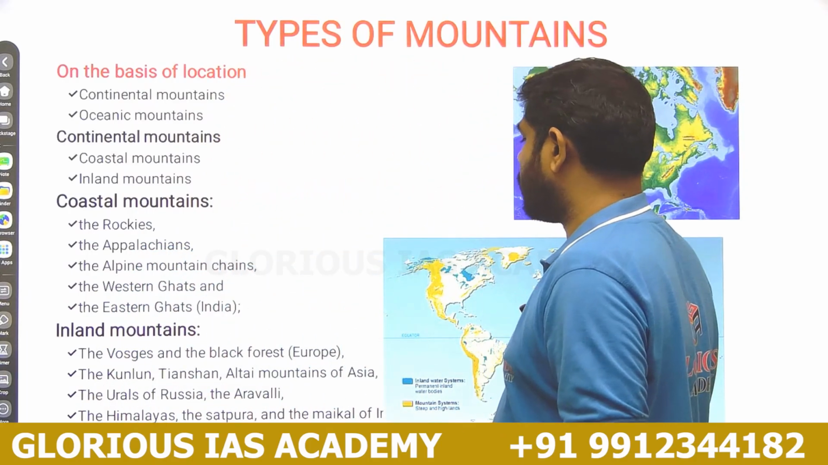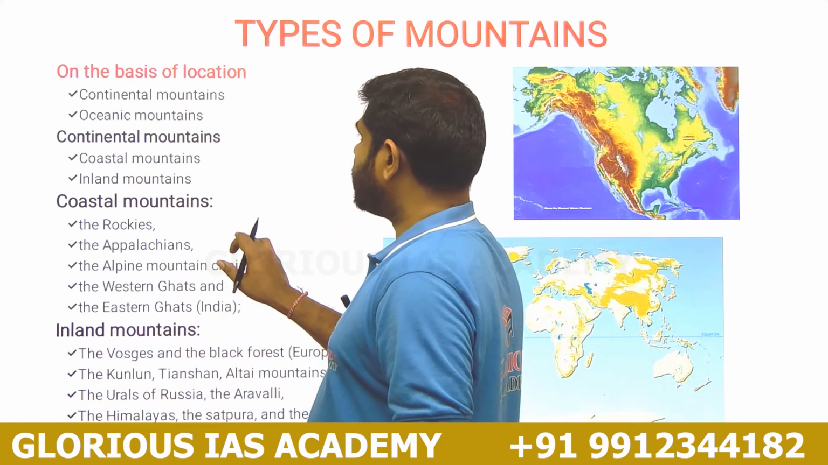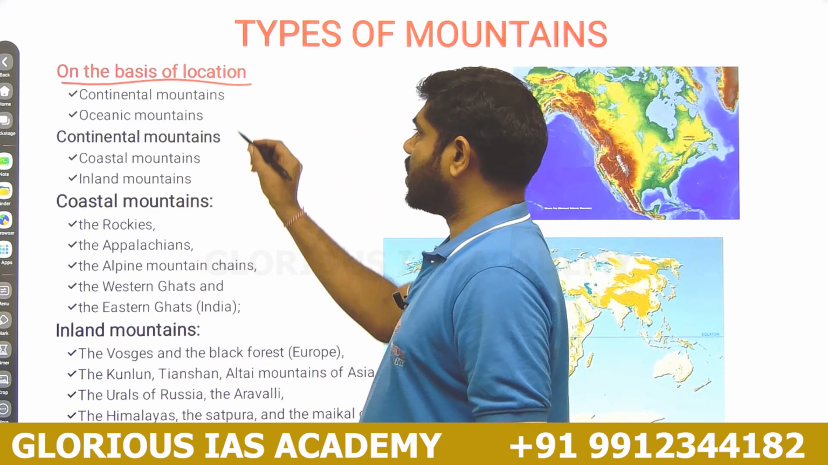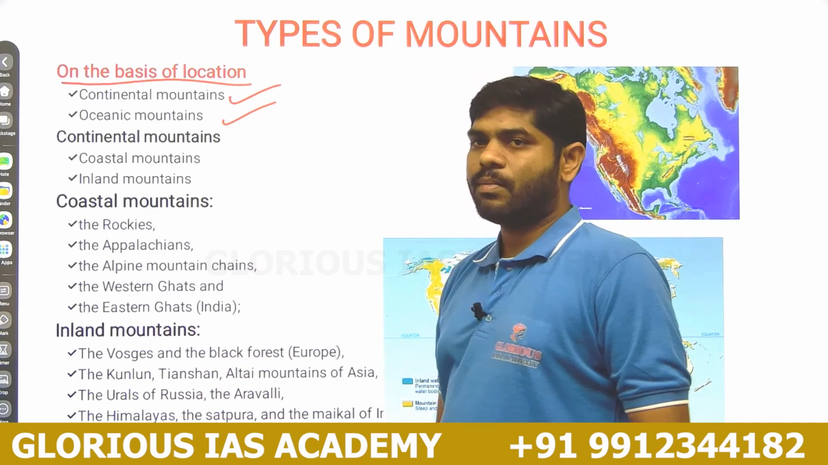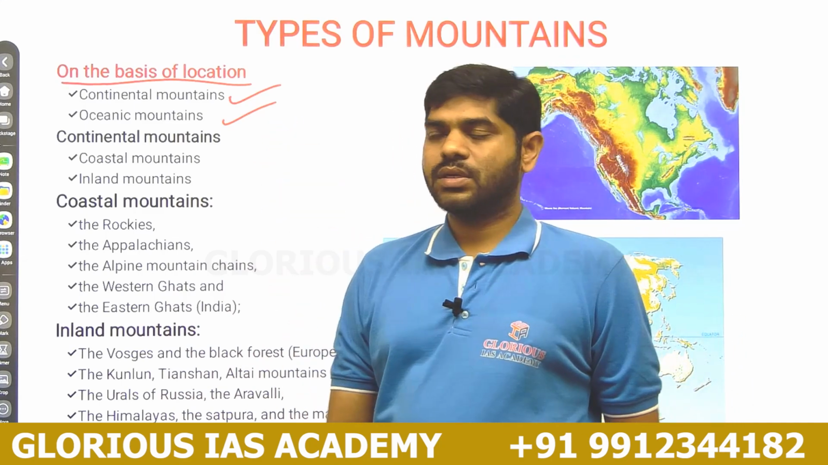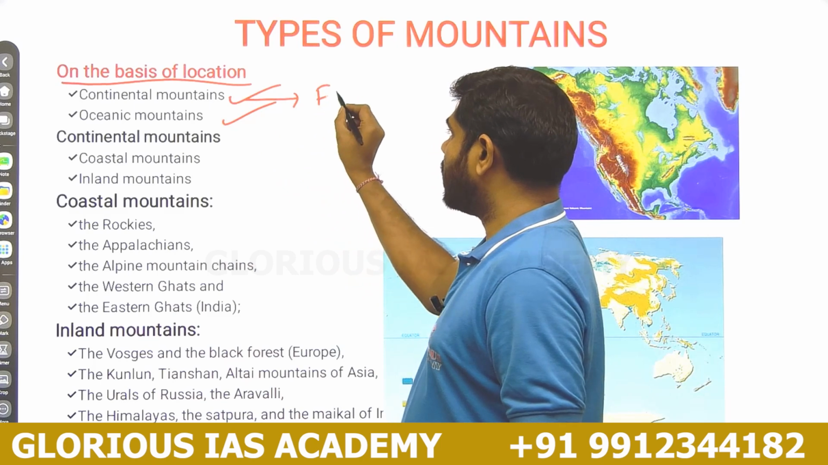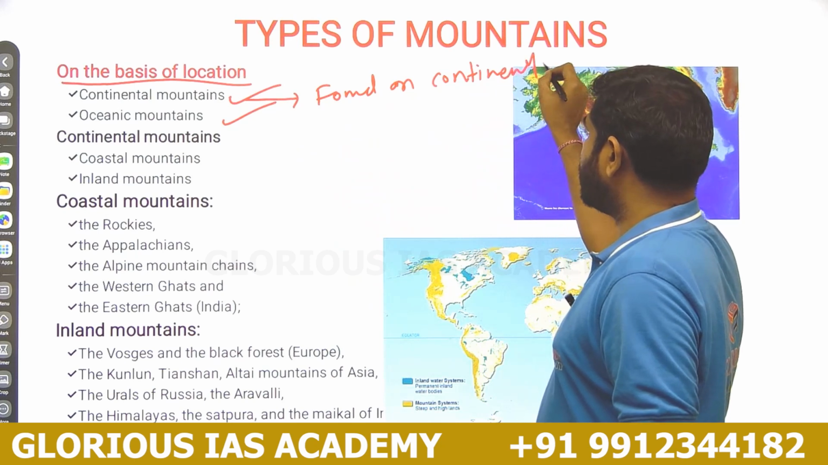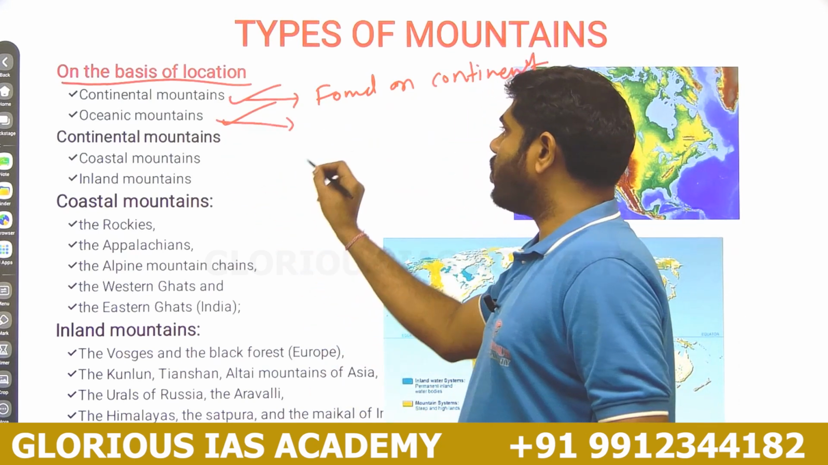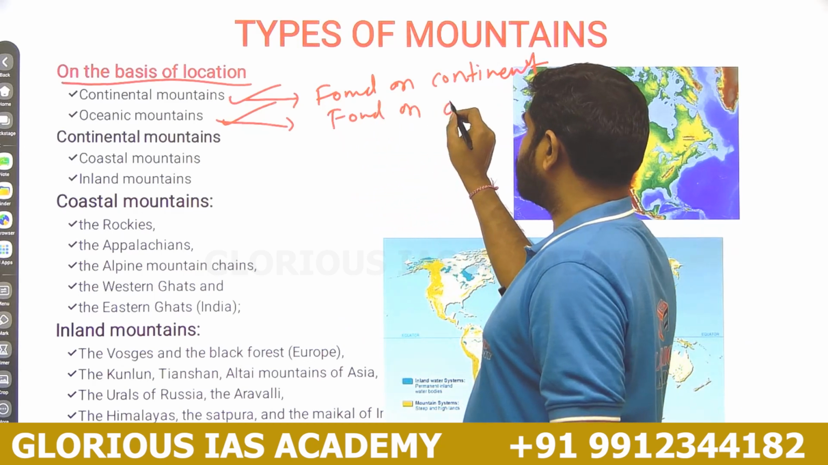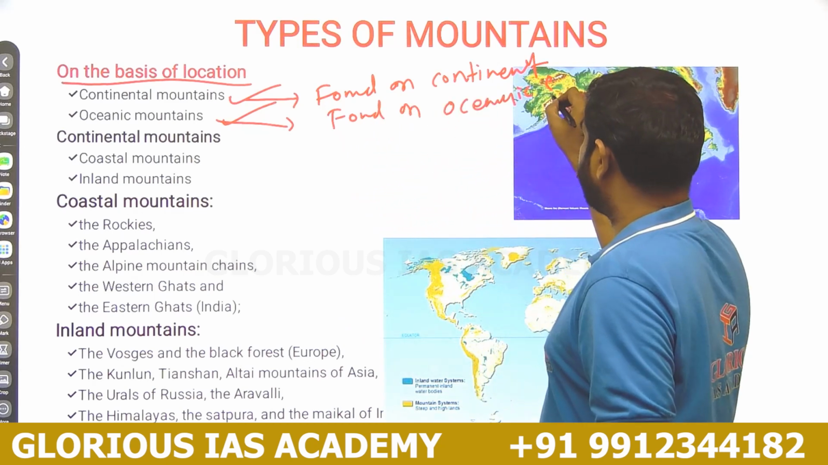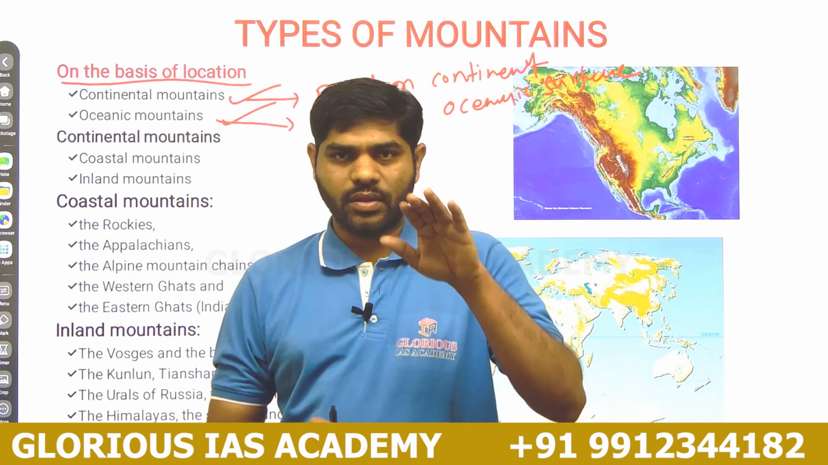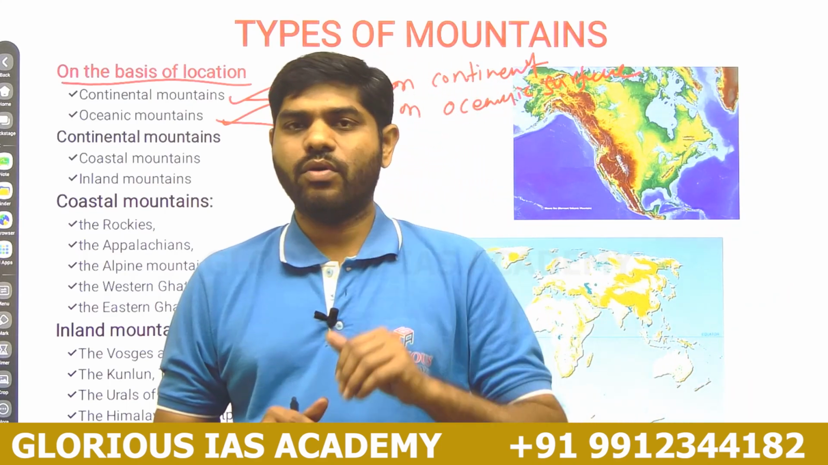Today we are going to discuss the types of mountains, and based on the location there is one type of classification. On the basis of location, they are classified into two types: continental mountains as well as oceanic mountains. Continental mountains are found on the continents, inside the continents and the coastal areas, and oceanic mountains are found on the ocean surface. They are formed on the oceans.